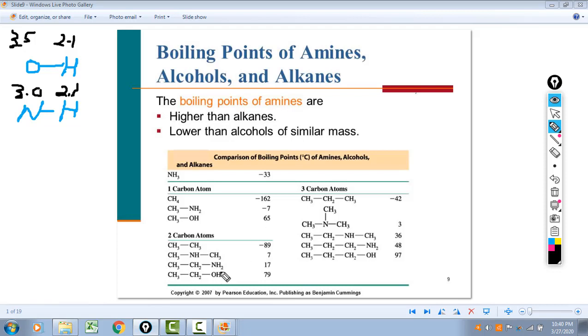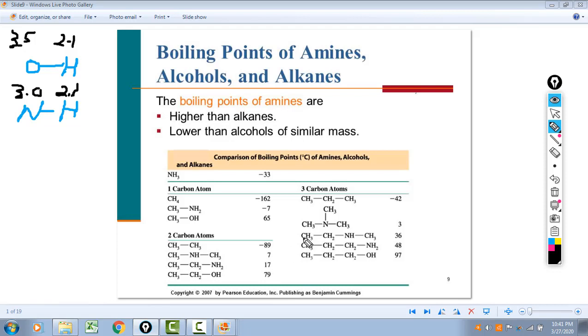You see that again here with the 2-carbon amines. But what's going on here with dimethylamine versus ethylamine? Again, these two are isomers, but notice here on the secondary amine there's only one hydrogen. On the primary amine there's 2 hydrogens. Well, if you have more nitrogen-hydrogen bonds, you're going to have a greater ability to form hydrogen bonds, and that's what increases the boiling point.